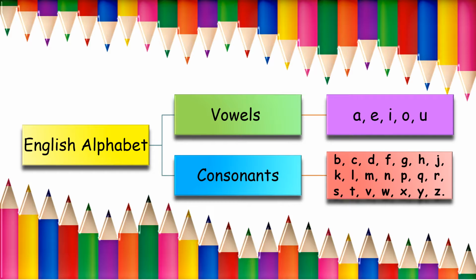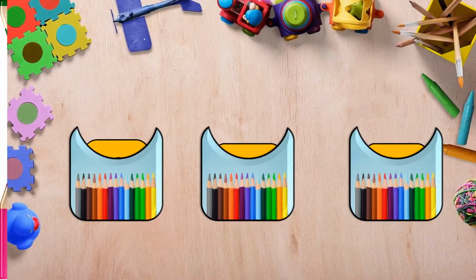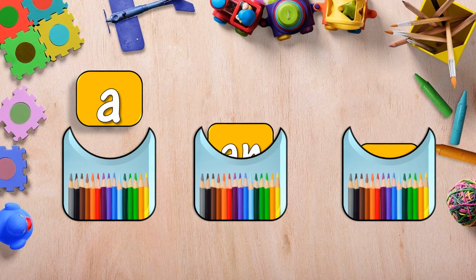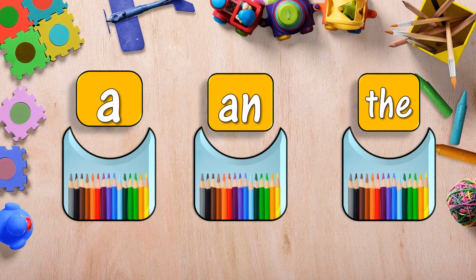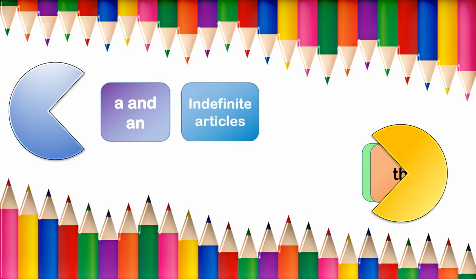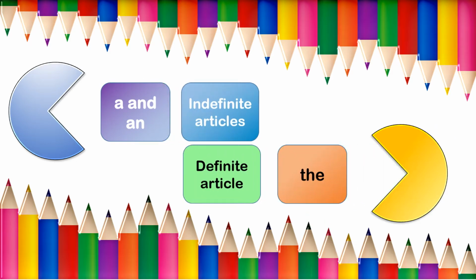Now, what are articles? In English grammar, articles are a group of small words that give information about a noun. There are three articles: a, an, and the. Articles a and an are called indefinite articles, and article the is called a definite article.